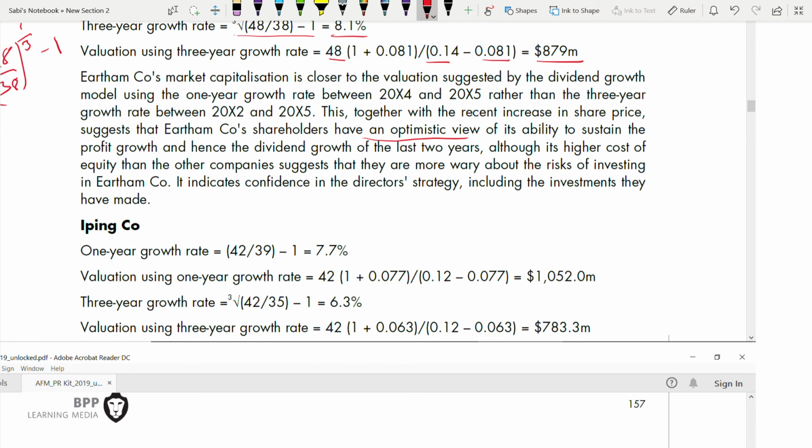Cost of equity talks about risk. So it is more risky to invest in it. It indicates confidence in the directors' strategy, including the investments they have made. They have made investments in that company. If you see, investments increased. So how that investment increased suggests that it indicates confidence in the directors' strategy. Confidence is there.